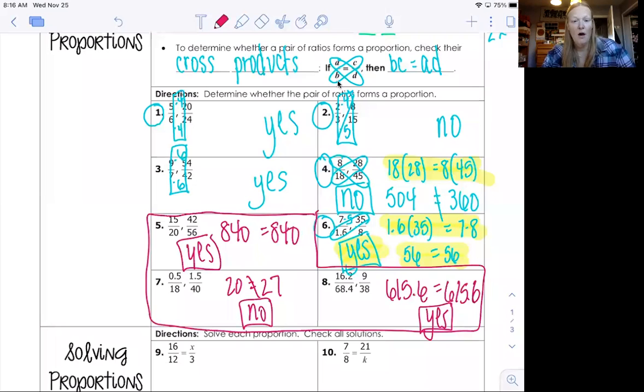All right, so for number 5, I got yes, because 840 equals 840. For number 7, I got no. I got 20 equals 27, not true. And then for number 8, I got yes, because 615.6 equals 615.6. Okay, so now we know whether things are in proportion or not. For the rest of the guided notes, everything is going to be already in proportion. And we're going to use that idea to find what we call the 4th number. So let's take a look.